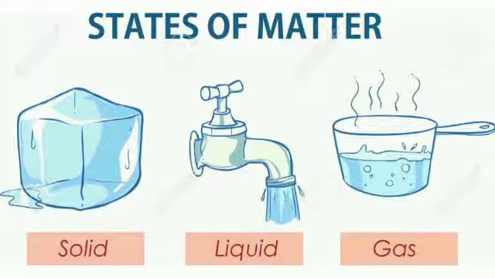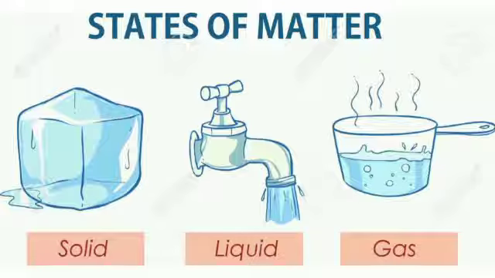Now, we will study the states of matter. Matter exists in three states. Number one is solid, number two is liquid, and number three is gas. Okay, students? Matter on the earth is in the form of solids, liquids, or gases.